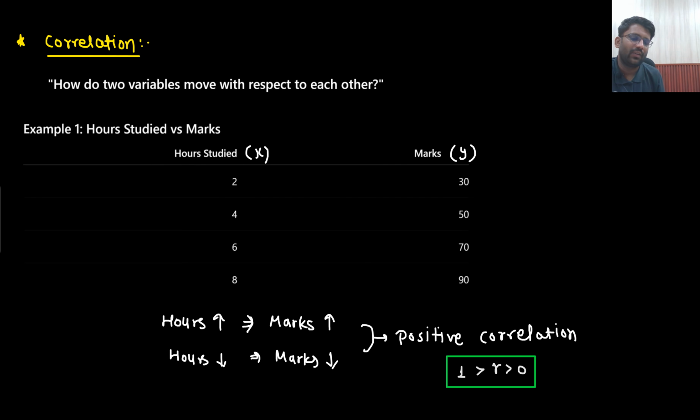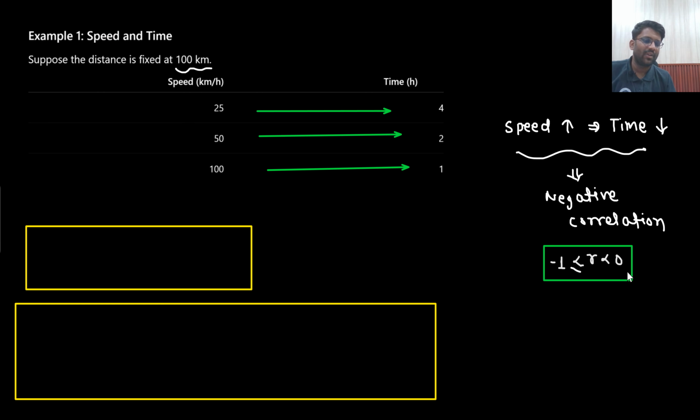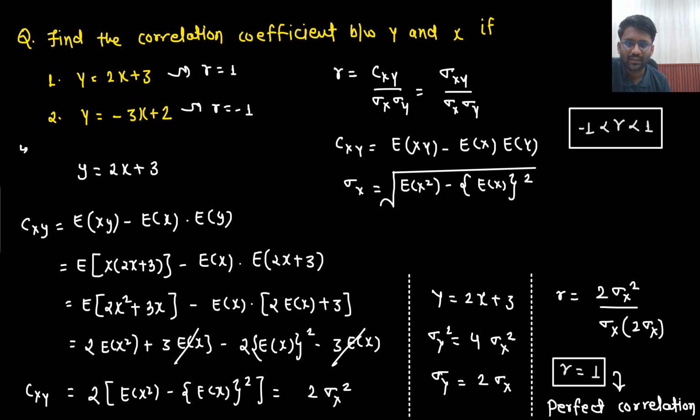Okay. Here the equal sign also I can put. It will be greater than or equal to 0. What is the meaning of r equals to 0? That we will see. But let's make a correction here.